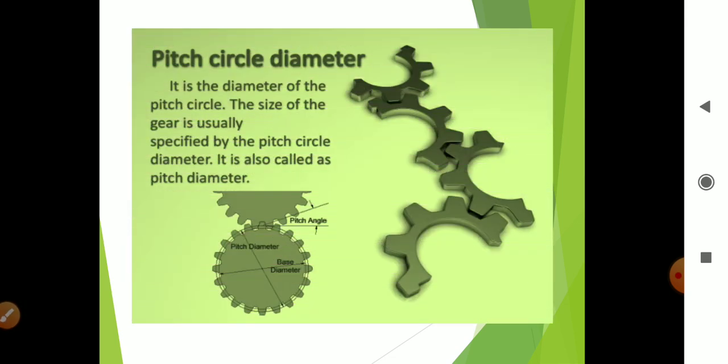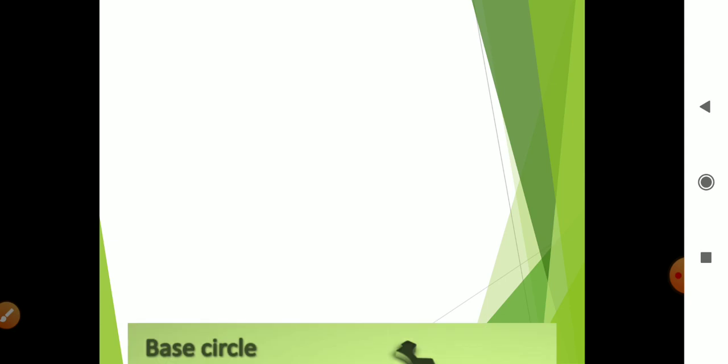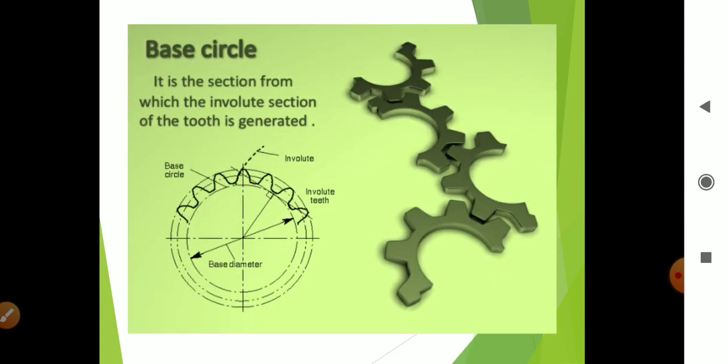Next, the pitch circle diameter is simply the diameter of the pitch circle. The size of a gear is usually specified by the pitch circle diameter. It is also called the pitch diameter. Now next is the base circle.